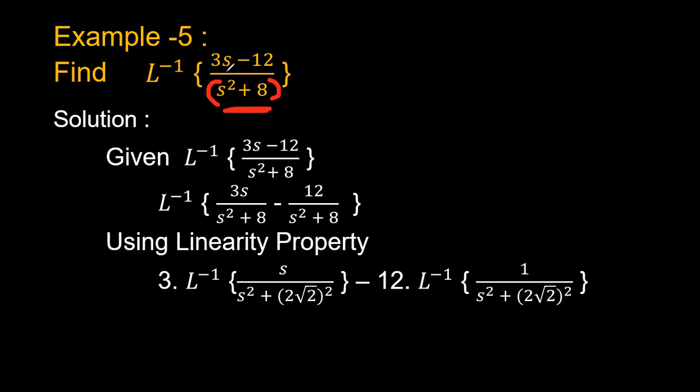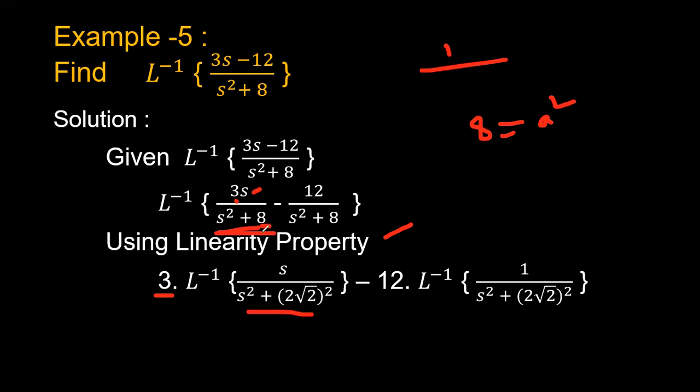Okay. So now 3s by s square plus 8 as one term, minus 12 by s square plus 8 as another term. Now again using the linearity property, 3 is a constant which can be kept outside: 3 into Laplace inverse of s by s square plus 8. So here 8 should be written in terms of a square. Why? Because in the denominator you have s square plus 8, so if you have s square here, then definitely 8 can be converted as a square.